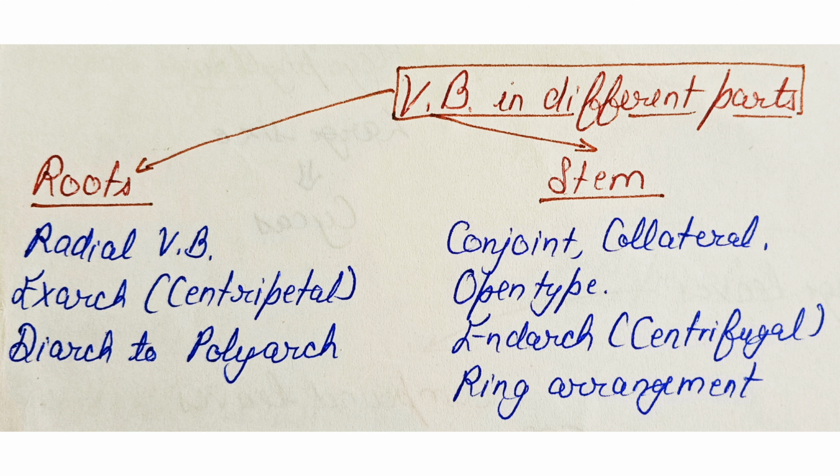Next is the type of vascular bundle in different parts. First is in root. In root, the radial vascular bundles are seen. These show the exarch or centripetal condition. This vascular bundle may be from diarch to polyarch. And in stem, these are conjoint, collateral and open type. And endarch or centrifugal condition is seen. Vascular bundle shows the ring-like arrangement.